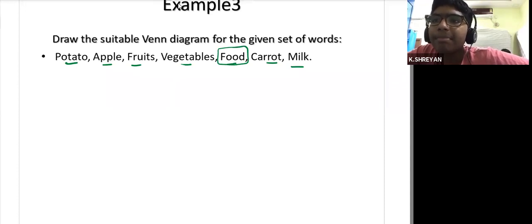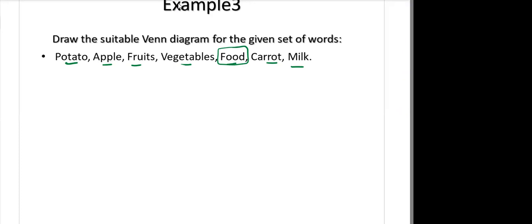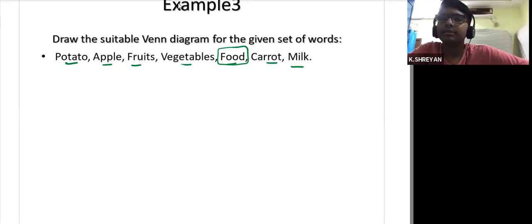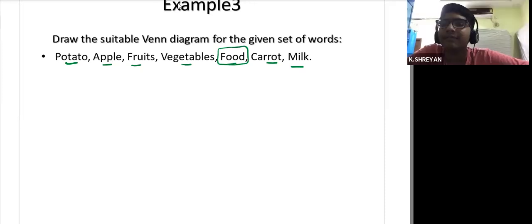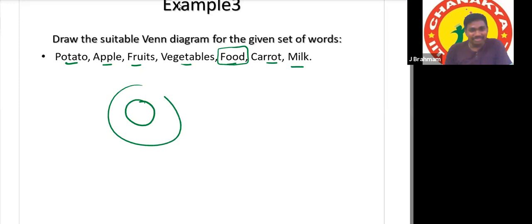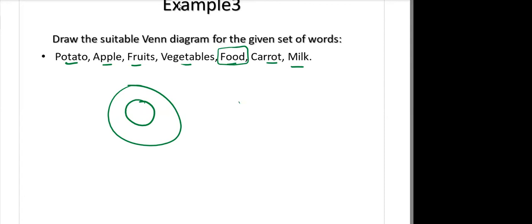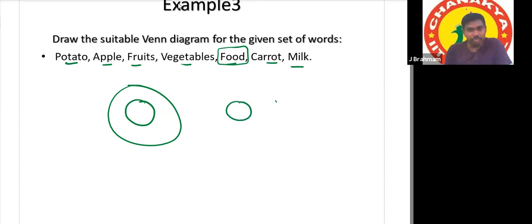Apple is a fruit, sir. Potato and carrot are vegetables. Carrot is not a fruit, it is a vegetable. Apple is a fruit. Potato and carrot are vegetables. What is the relation between potato and carrot? Both are vegetables. There is no relation between them. Vegetable is another word.